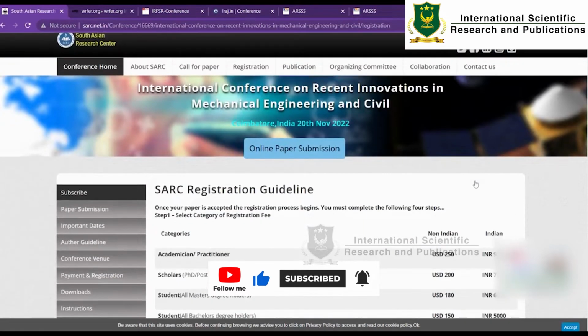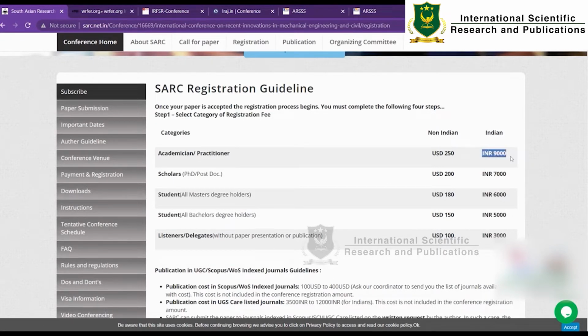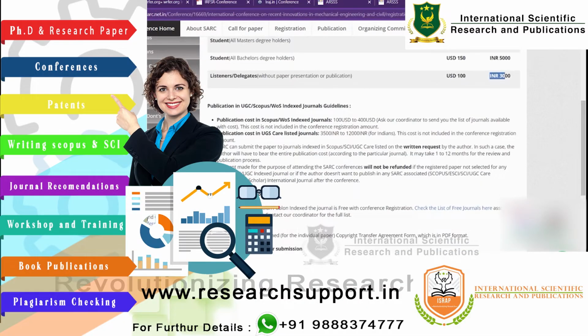For the conference itself, the cost is 9,000 if you are an academician or practitioner, and there are different rates if you are a PhD scholar, a master's degree student, a bachelor's student, or a listener or delegate. Here you can see the publication cost in Scopus: they are asking nearly 100 USD to 400 USD. If you want to publish in Scopus or WoS, you have to do some changes as well. And the publication cost for a UGC CARE journal is 3,500 to 12,000 rupees for Indians. So in such a case, you have to decide whether you can go with this journal or not.